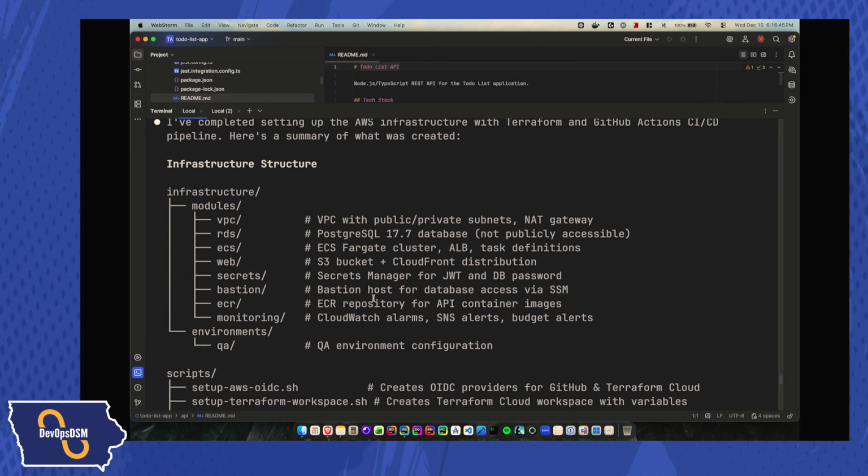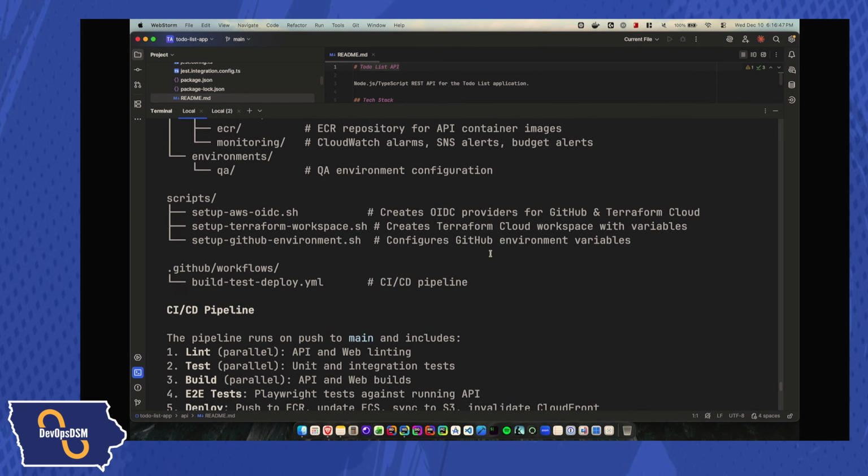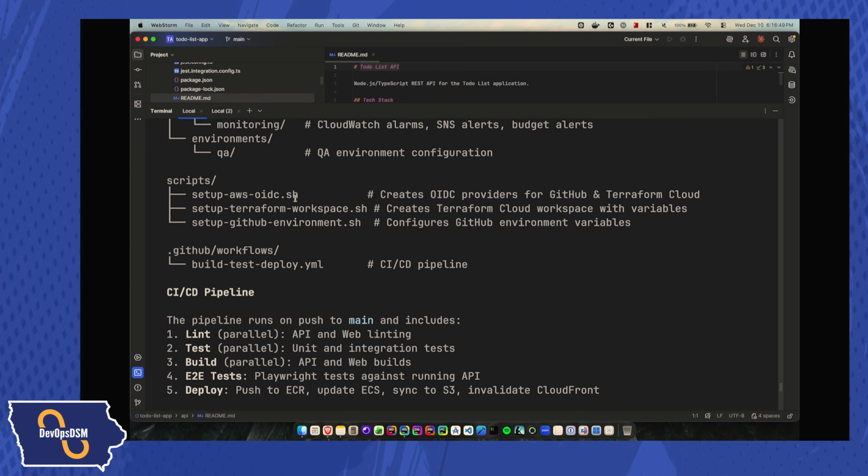It also set up a QA environment. And then it gave me some scripts that I can run so that I can set up the connection between AWS and GitHub, as well as the connection between Terraform and AWS. It also set up some scripts so that I can set up the variables that I need. I did this because I wanted to use a CLI for Terraform, GitHub, and AWS so I can speed up this process and get this done quickly.